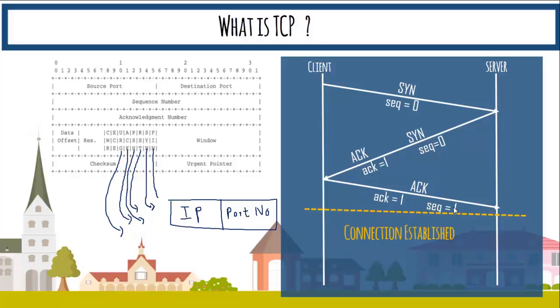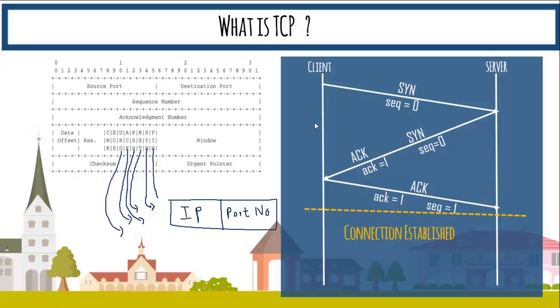Now we need to keep one thing in mind: the very recent packet that was sent from the client had acknowledgement number 1, which means that I am expecting a packet with sequence number 1 from the server side, and at the same time the client is expecting an acknowledgement from the server side for this packet whose sequence number is equal to 1.